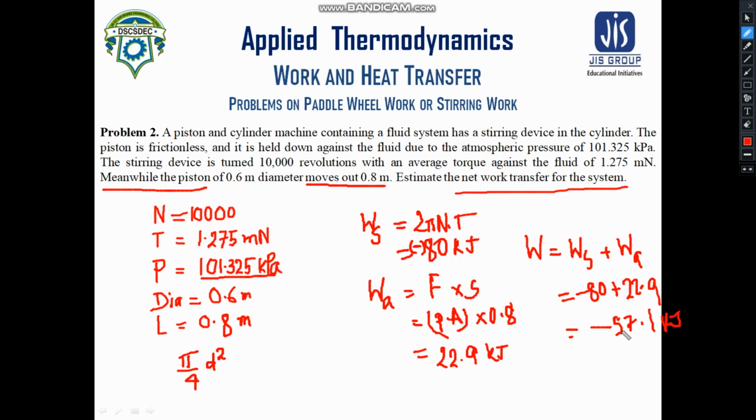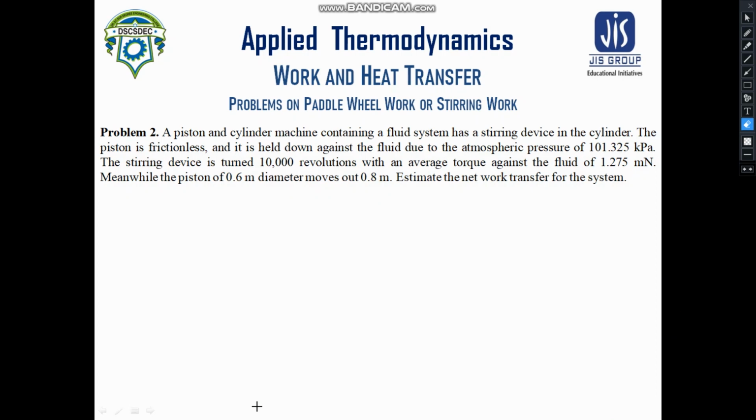This is very simple, but you just need to concentrate on the problem. You just need to read the problem very minutely so that you can understand the concept of surroundings and system. A lot of students I find don't understand the concept of surroundings and system. So it is always mentioned in the problem. You just need to clearly read it out. If you are able to clearly read the problem, then it is very easy to identify.